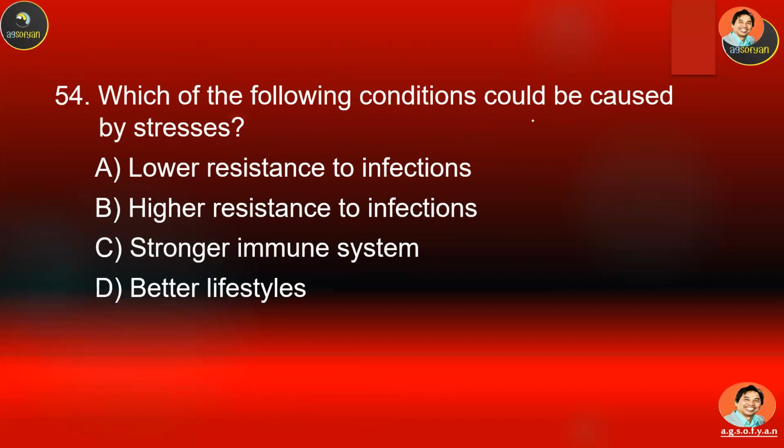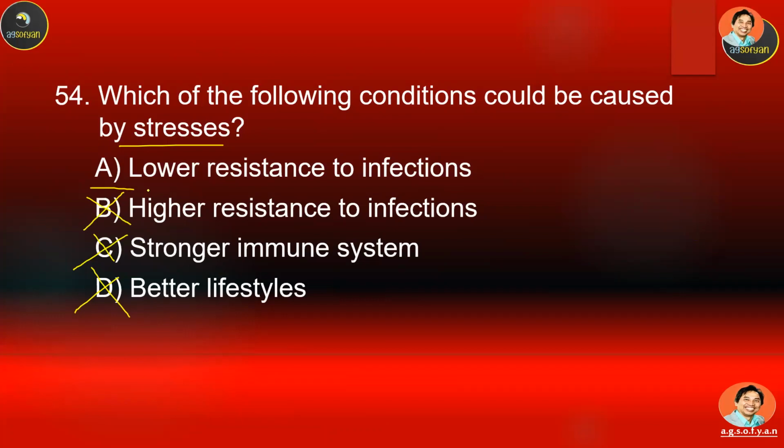Which of the following conditions could be caused by stress? What can stress do to our body? A, B, C, or D? Of course, stress will not give you a better lifestyle, will not cause you to have a stronger immune system, will not cause you to have higher resistance against infection.